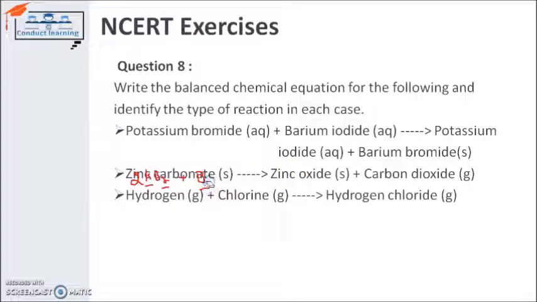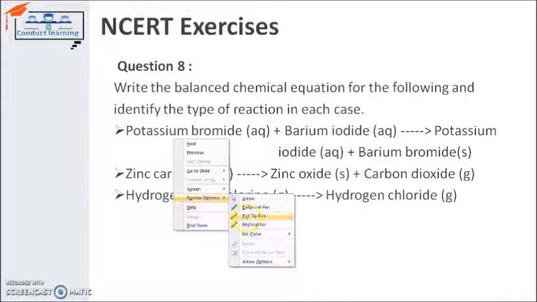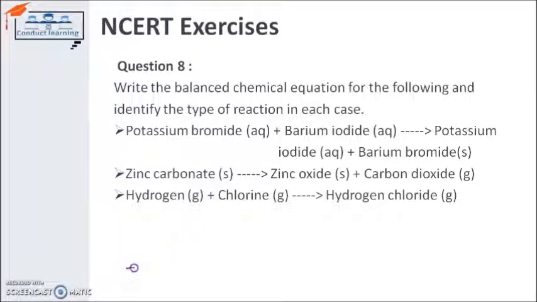I have to check what can be the possible chemical equation for the same. So zinc carbonate is represented by ZnCO3, which gives a decomposition reaction when heated, into zinc oxide ZnO and carbon dioxide CO2.